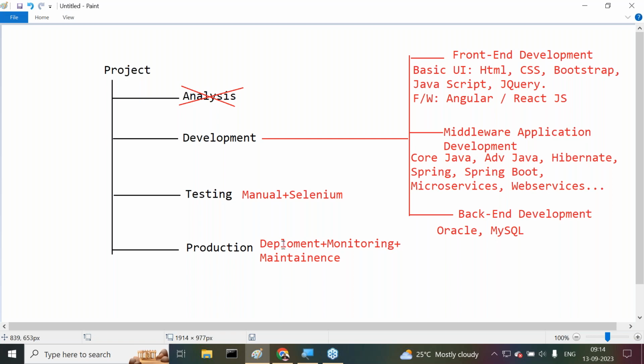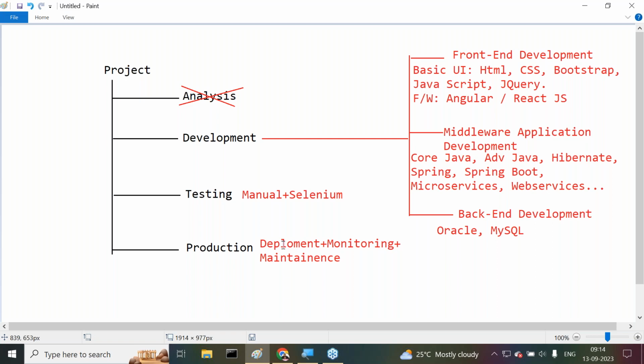Observe carefully. If the client is taking care of this deployment, monitoring and maintenance and everything on their own, automatically the client will get too much burden. Moreover, they may not have sufficient resources.